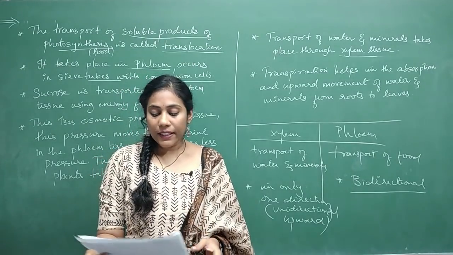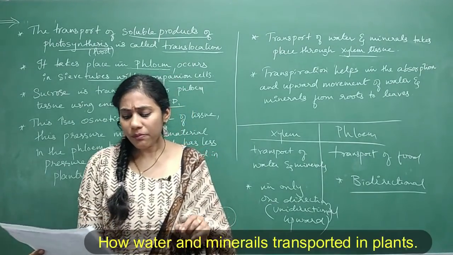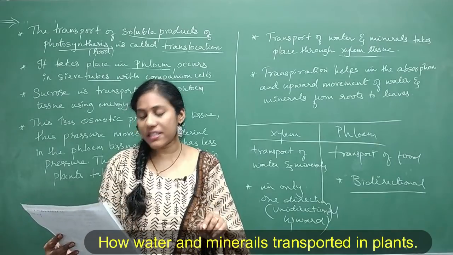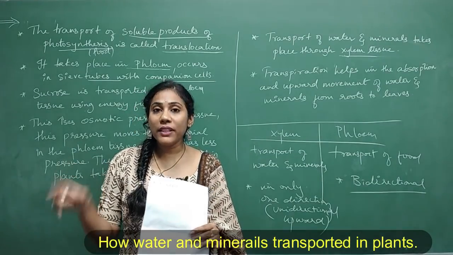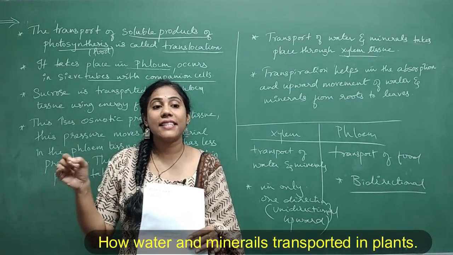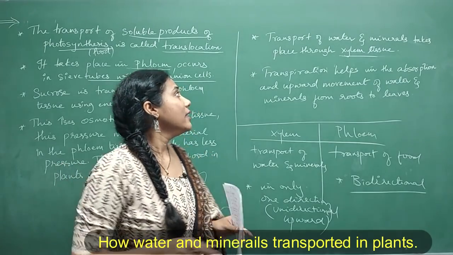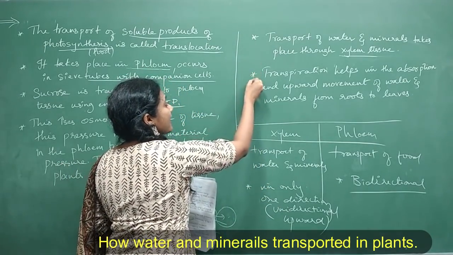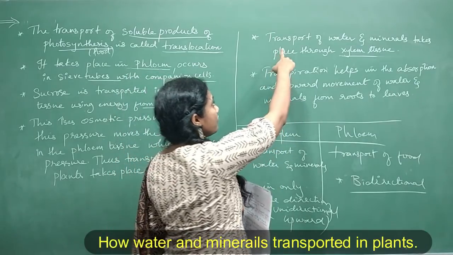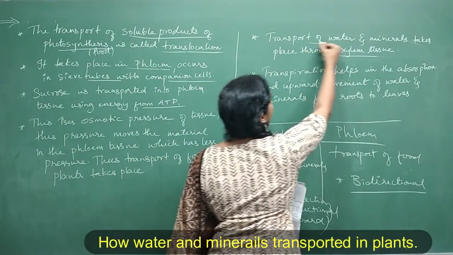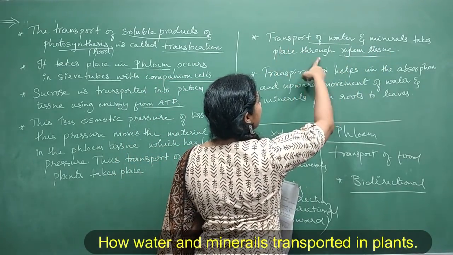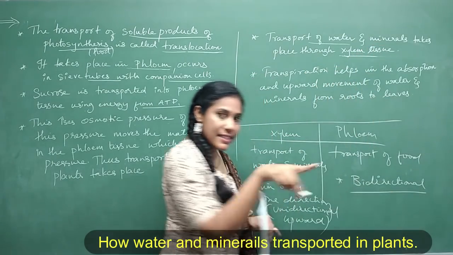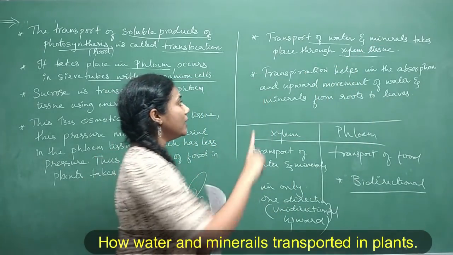Fine. Coming to the next question. How are water and minerals transported? I mean, how do the water and minerals get circulated in the plant body? So here I have written 2 points as an answer. Read the first point. Transport of water and minerals takes place through which tissue? It is xylem tissue. We know now.